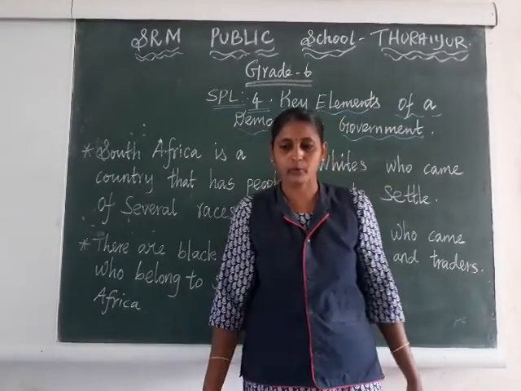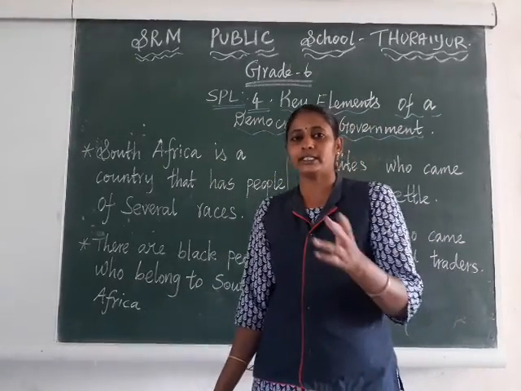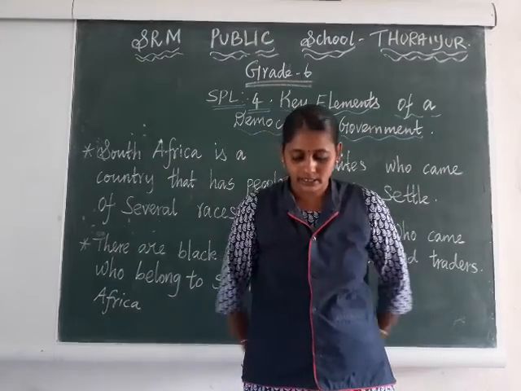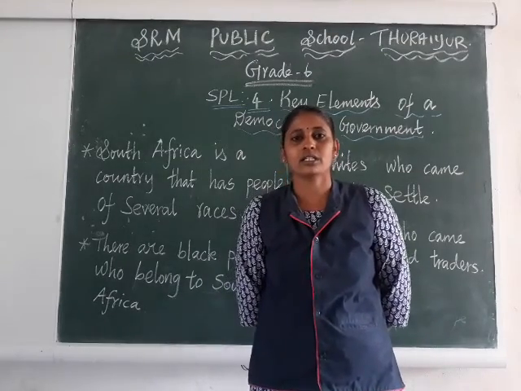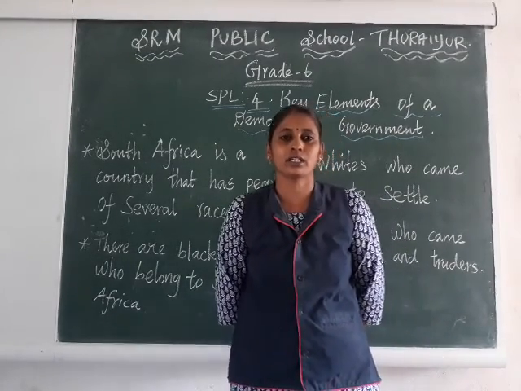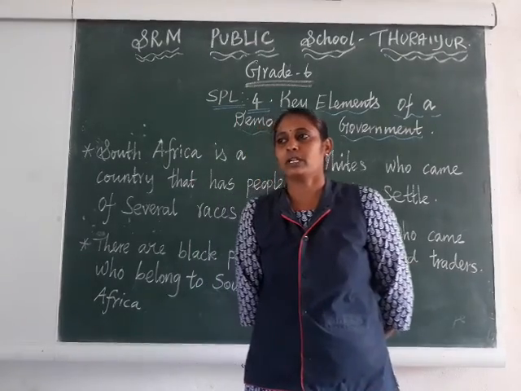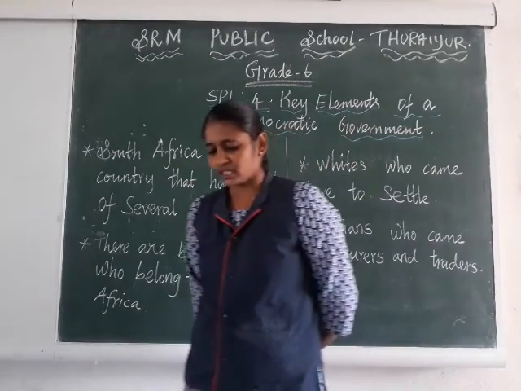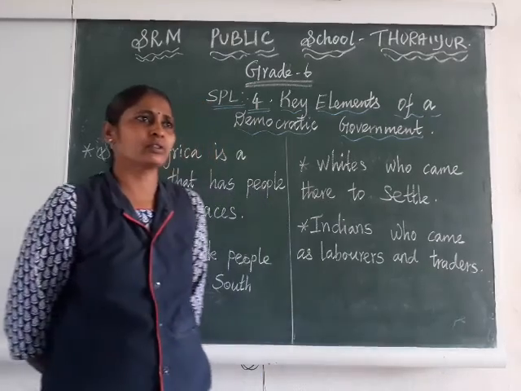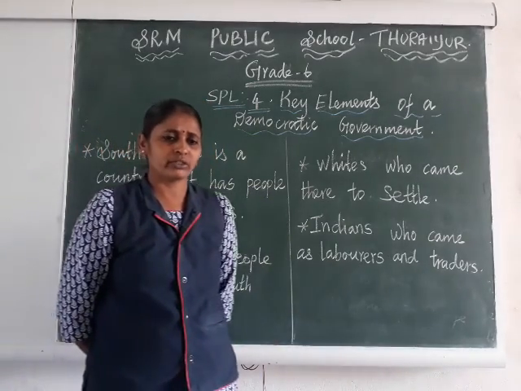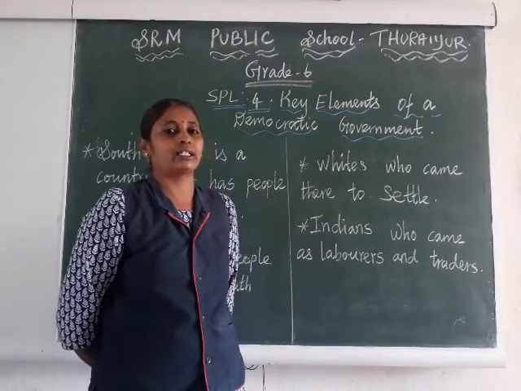Okay. So before we move on, we already completed 3 lessons, right? Diversity and discrimination. Okay. So like that we completed 3 lessons. In each and every lesson we discuss how some people are not given the importance of equality.